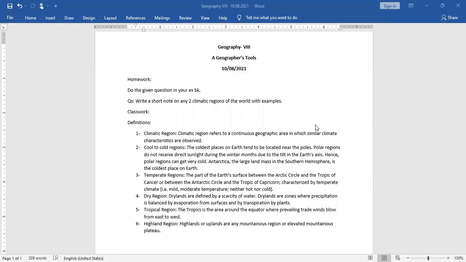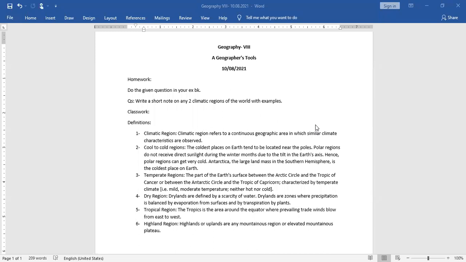On to the homework, which is: write a short book on any two climatic regions of the world with examples. This is a slightly research-based homework on which I want all of you to research more about the climatic regions. We discussed most of the details, but if you find any other details, you can note those down or even just explain whatever we've done in class. Just use those definitions, write it down in your own words, and then give examples.